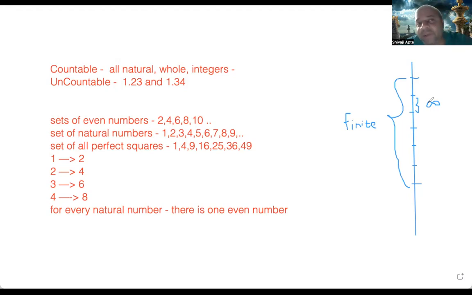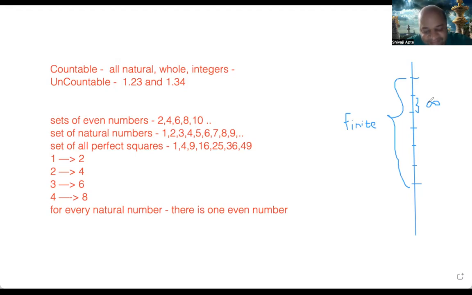Yes, words will tend to be infinite. At any given point of time, they may be finite. You can say that whatever is there in the Oxford Dictionary, that is it. But next year's Oxford Dictionary will probably have a few more words. Every year they say we have added these many words to the Oxford Dictionary or the Cambridge Dictionary also. So that way, the words themselves are infinite. But then sentences or phrases are formed from other words, right? You combine different words: go here, come there, come on, let's play cricket.